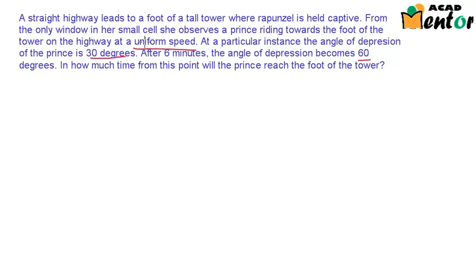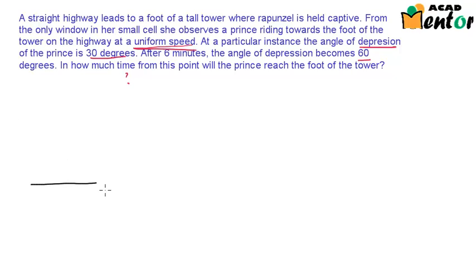So here the key words to note are: the prince was travelling at a uniform speed, and the angle of depression and not elevation. The angle of depression was 30 degrees at one point, and after 6 minutes the angle of depression became 60 degrees. So we have to find out the time from this point in which the prince would reach the foot of the tower. Again, the first step always is to draw the figure.